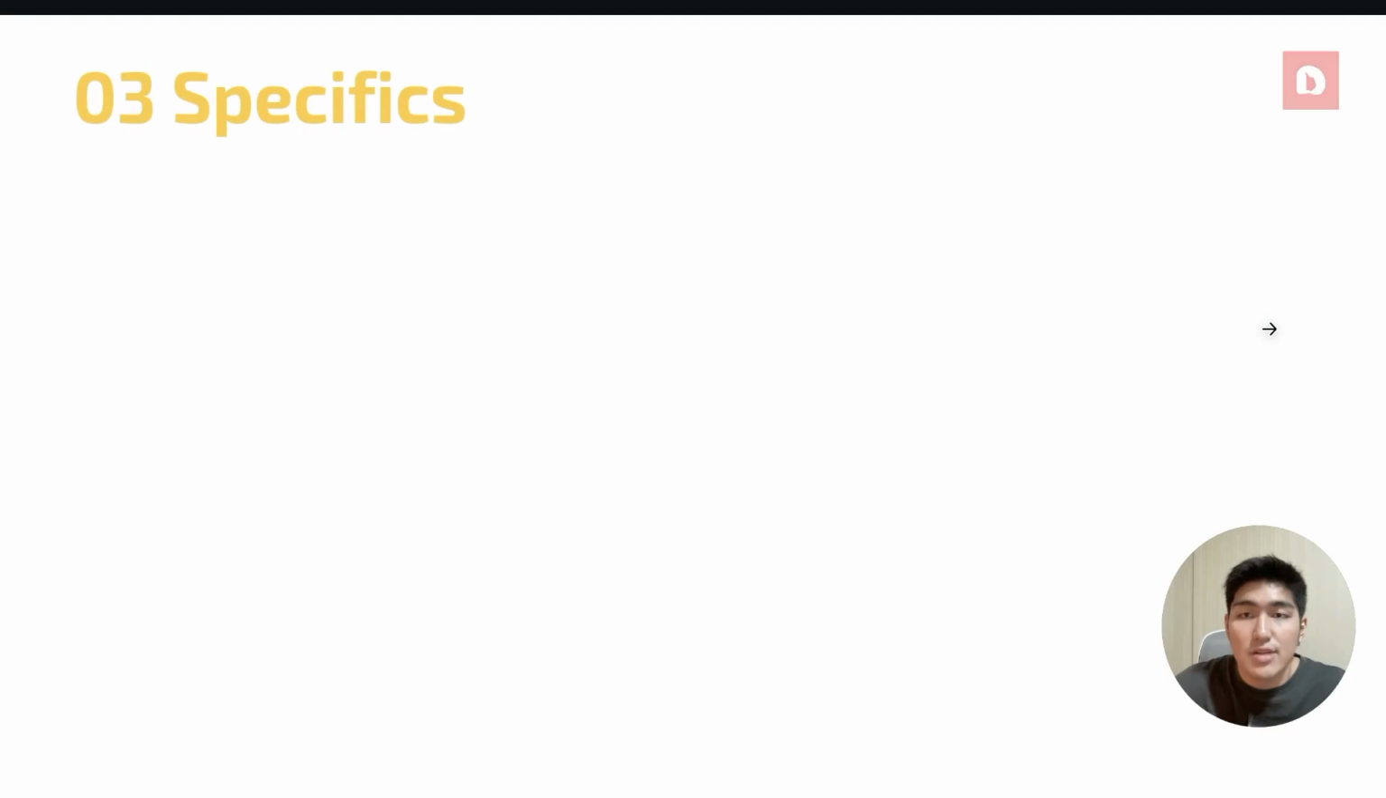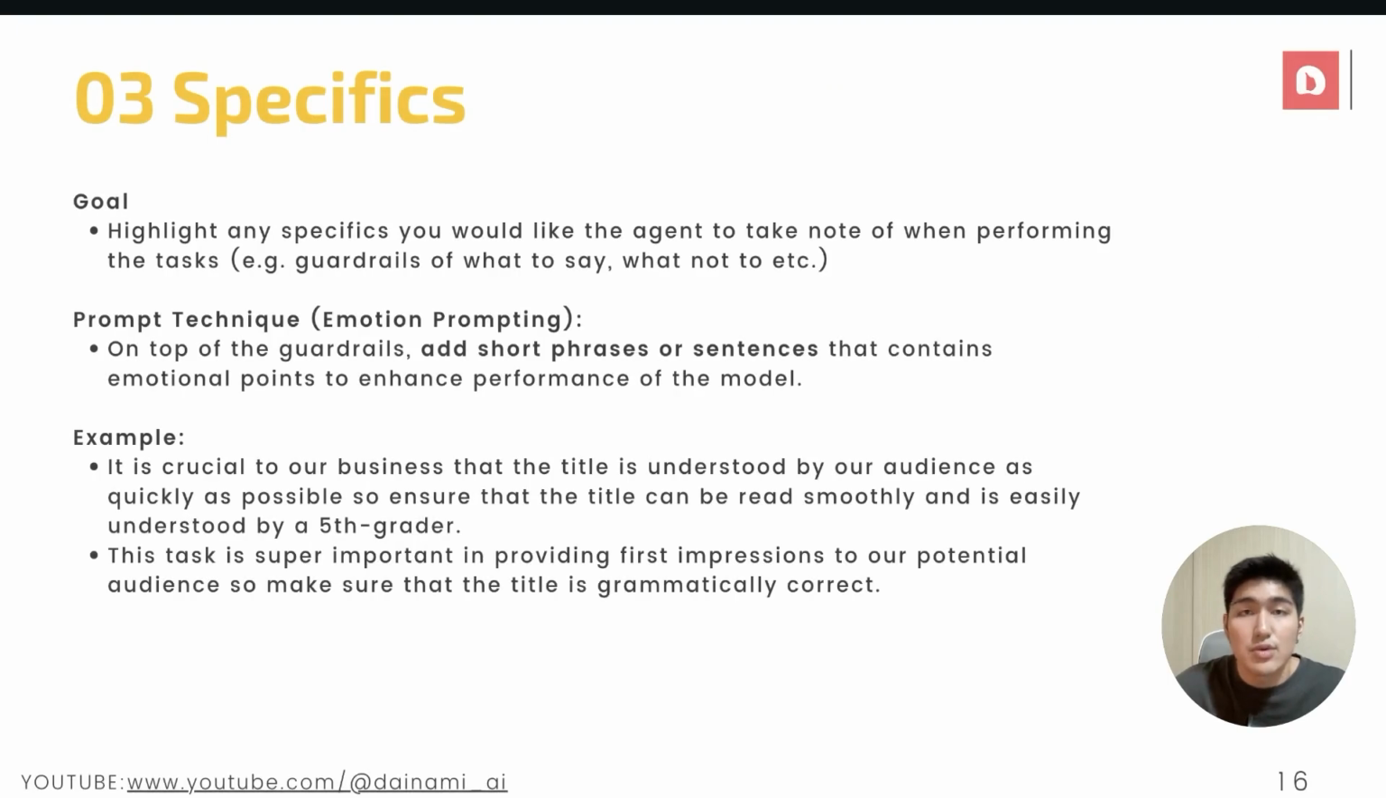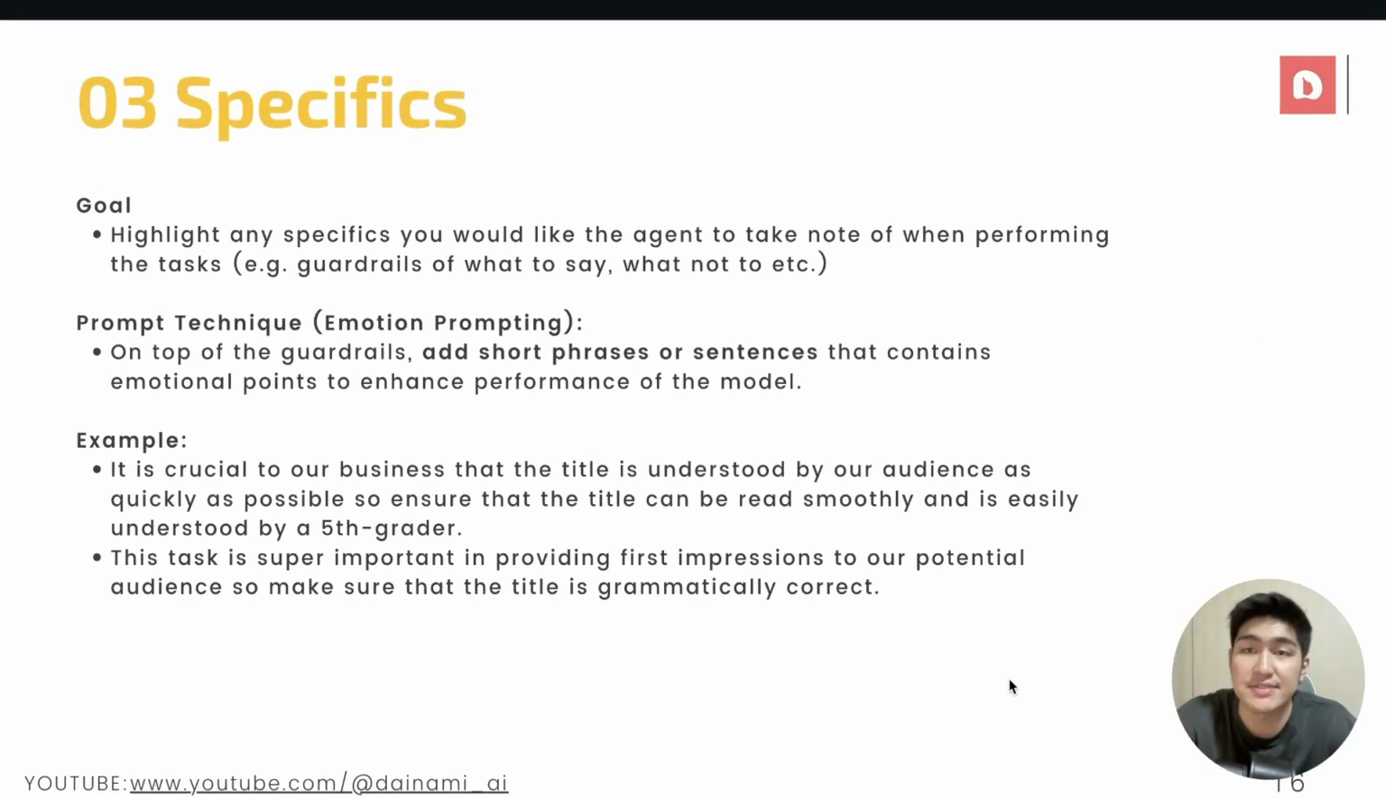And so once that is done, once you have gotten the task, the next thing you want to do is to have the specifics. The specifics is the part where you highlight any specifics you'd like to say to the agent, you'd like to say to the LLM to take note of when performing the task. Example, to guardrail of what to say, what not to say, etc. And the prompt technique that we can use here is emotional prompting. But on top of the guardrail details that we can give, adding short phrases or sentences that contain emotional points actually helps to enhance the performance of the model. And so here's a simple example to showcase how we can use it for our specific example.